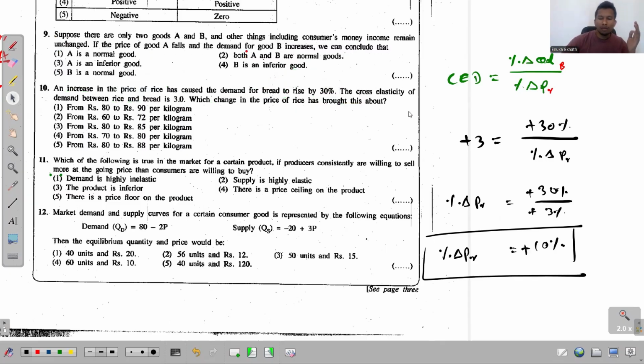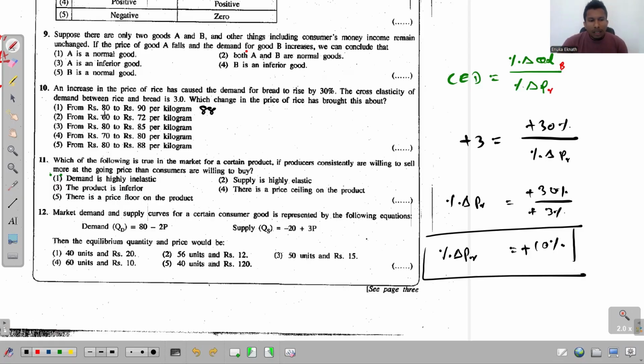So now let's look at the options. What should the price do? It needs to increase by 10%. Right. So which change in price of rice has brought this about? Okay, from 80 to 90 per kilogram. See that now, look at this change. If it was initially 80, and it needs to increase by 10%, then the new price has to be not 90, it has to be 88, because 10% of 80 is just 8, and 80 plus 8 is 88. Simple.